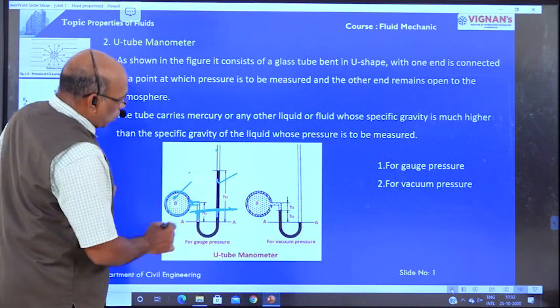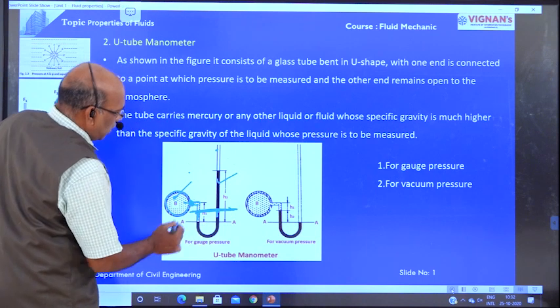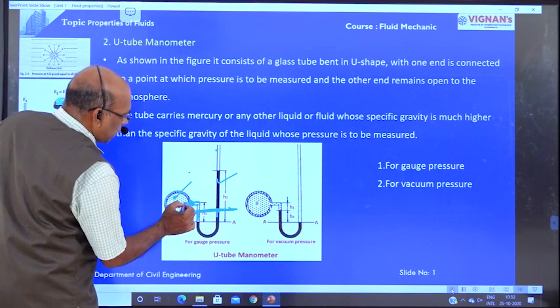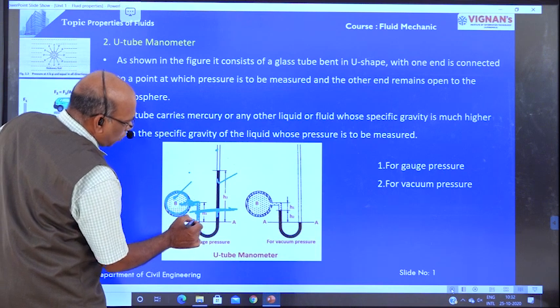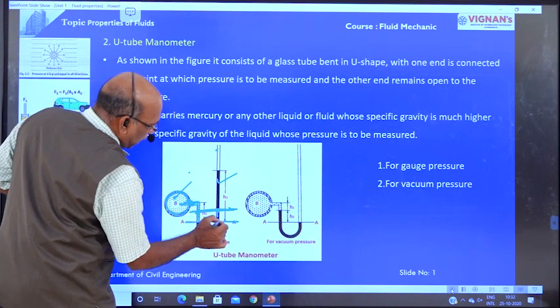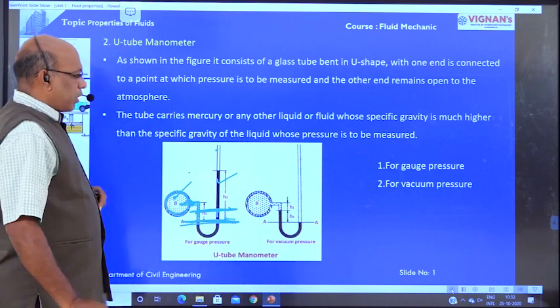Right? Therefore, before connecting the pipe, this is the mercury level. Once the tube is connected here, because of the high pressure in this pipeline, the liquid moves like this. This is the datum level of the mercury.